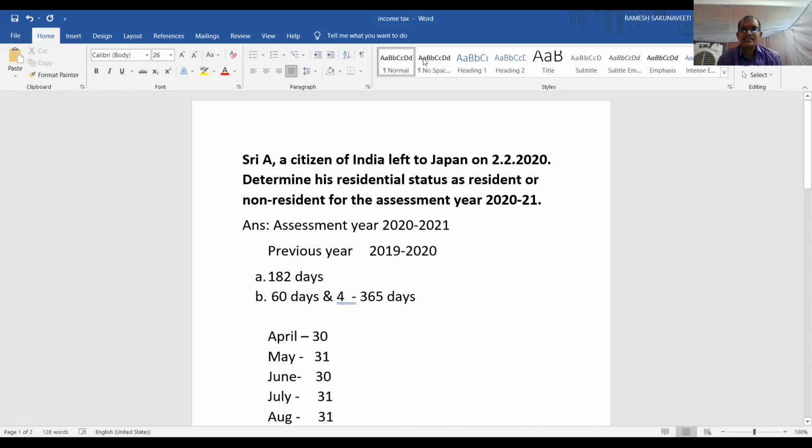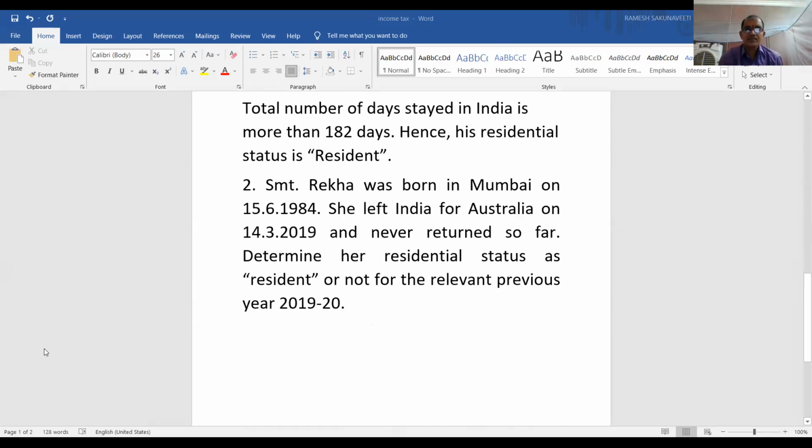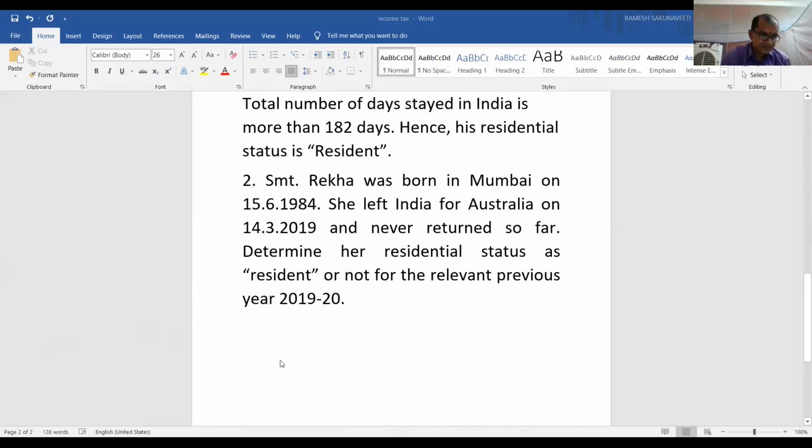If the first condition itself is satisfied by her, no problem. You need not go to the second condition. If the first condition is not satisfied, you have to check the second condition. If both are not satisfied, then you have to say that she is non-resident. Or simply she is non-resident. You have to mention it like that. In the next class, you show me.